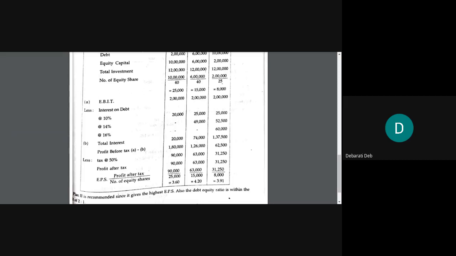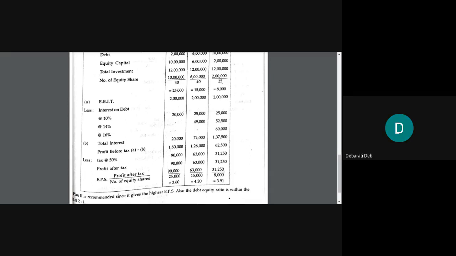The second range is giving you how much? Availing of the second range, how much can you take maximum? 2,50,000 to 6,25,000, how much? 3,75,000. So 3,75,000 at 14% is how much? 52,500.